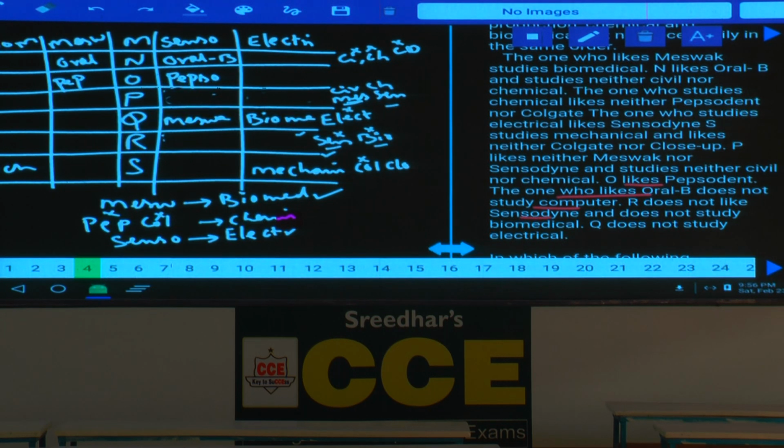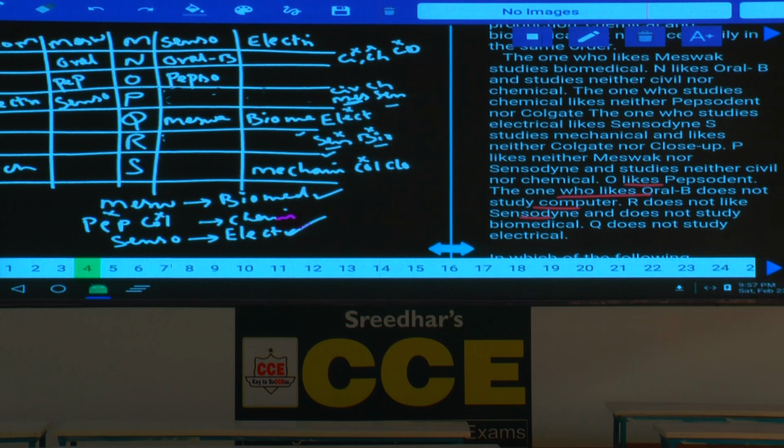Now electrical, where can this electrical be? Now Sensodyne cannot be R and here Sensodyne cannot be Q. Then what is the only possibility in this one? Sensodyne must be only P. Now this person is Sensodyne and this person studies electrical. Done with this? Sensodyne and electrical, 2 possibilities. Then after this, now we have done with this information as well.